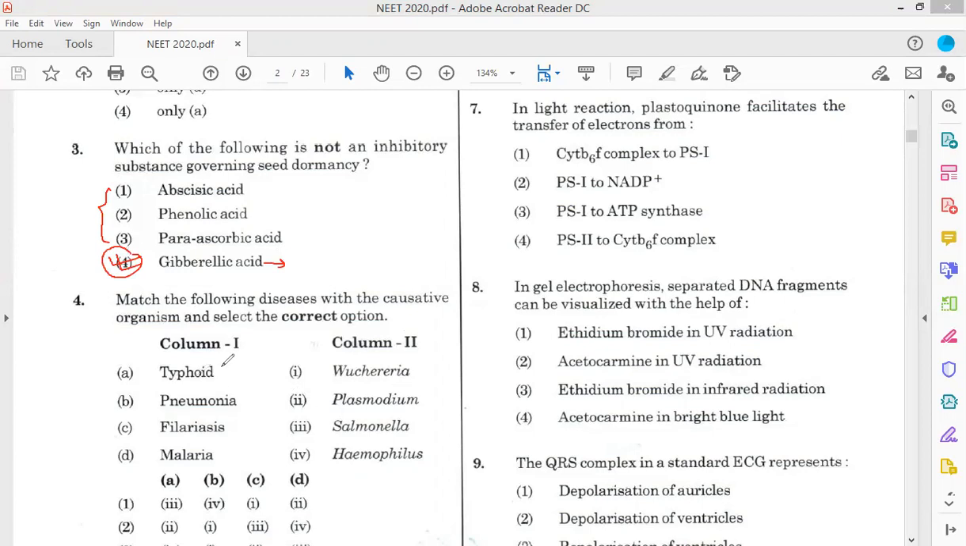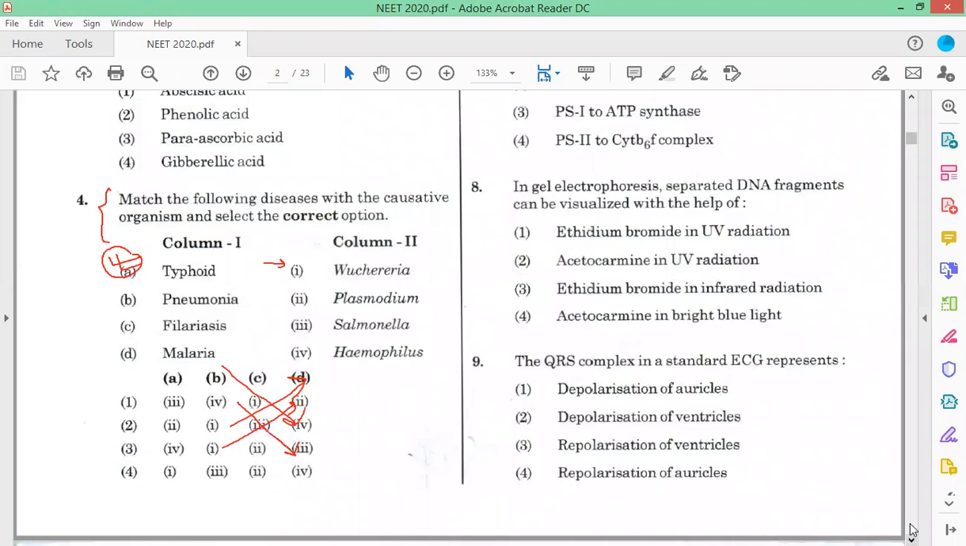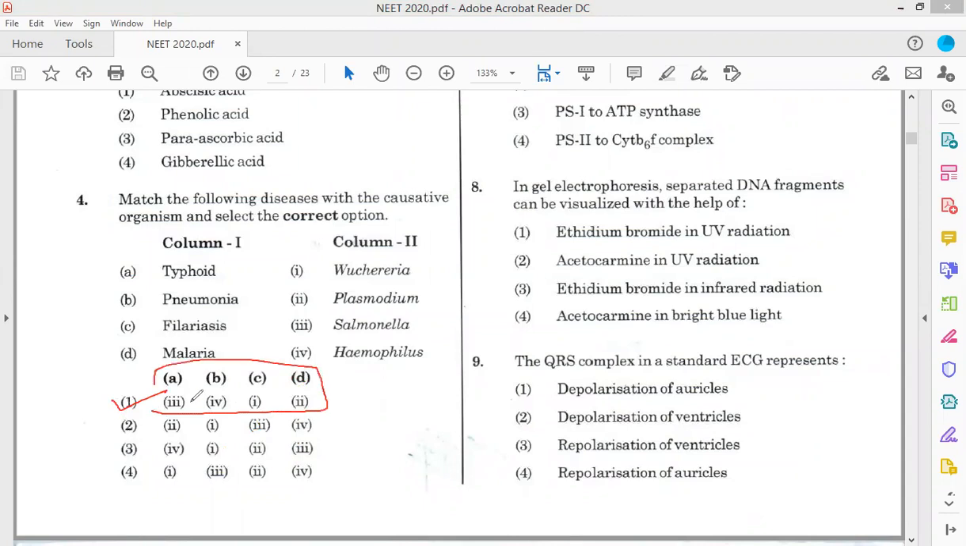Typhoid is caused by Salmonella typhi, pneumonia by Haemophilus influenzae, filariasis by Wuchereria bancrofti, and malaria by Plasmodium. So match the options. Which one is matching? The correct answer is option 1.